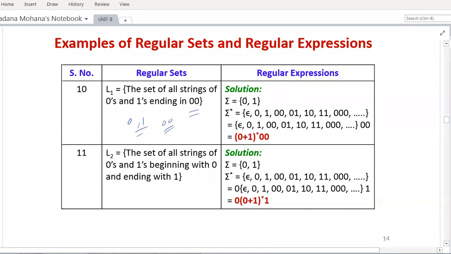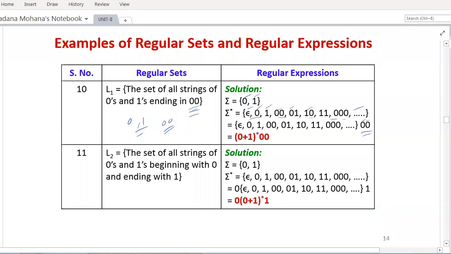The given alphabet sigma equals 0 comma 1. First you can find sigma closure of 0 comma 1, which equals null, comma, 0, comma, 1, comma, 0 0, comma, 0 1, comma, 1 0. With the 0 1 combination you will get infinite sets of strings, that is sigma closure. What is the condition? All strings are combinations of zeros and ones, but every string ends with 0 0. So you can concatenate 0 0 at the right end. So here we have concatenated with 0 0.